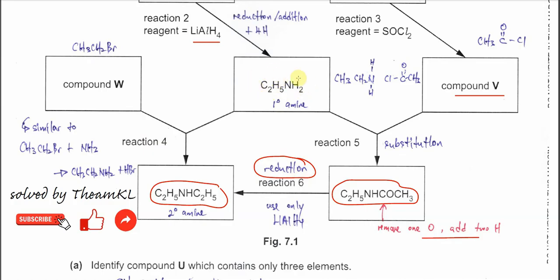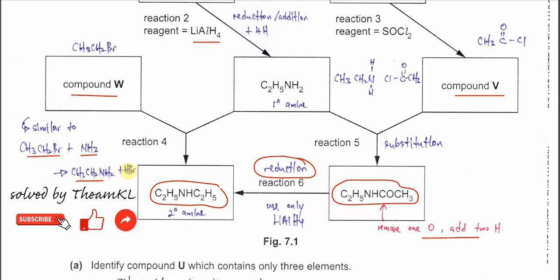So the primary amine now with compound W forms this secondary amine. So roughly we know that it should be a halogenoalkane with 1 ethyl group. It's actually similar to the reactions of this. Let's say we have bromoethane. So this bromoethane with ammonia will form this primary amine, this ethylamine or ethanamine.